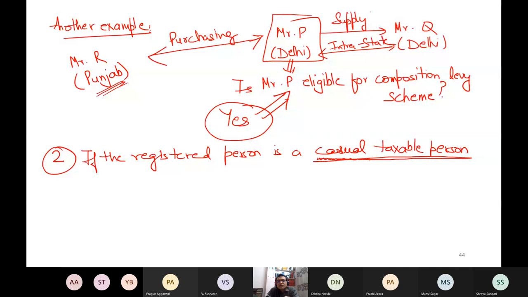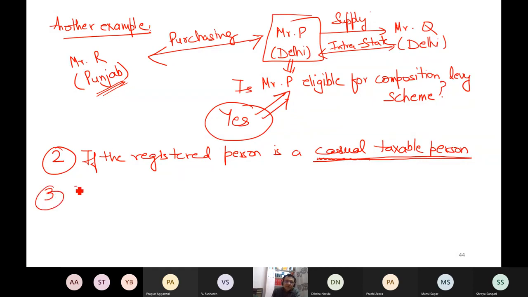On Deepavali, you can see there are so many businessmen who do the business of crackers, who become traders in cracker business, because at that time the sale of crackers becomes high. So it depends upon situation to situation. So any person who is a casual taxable person, now technically there is a definition of casual taxable person which I am not telling you right now, I will discuss later on. But a person who is a casual taxable person cannot opt for composition levy scheme.